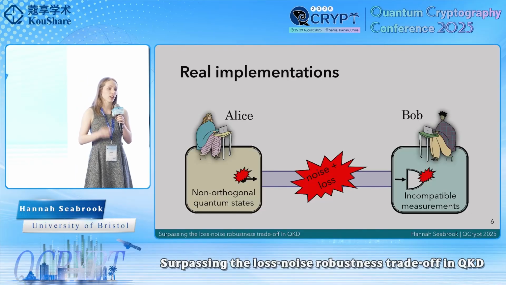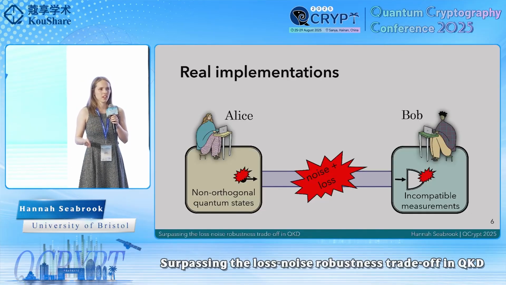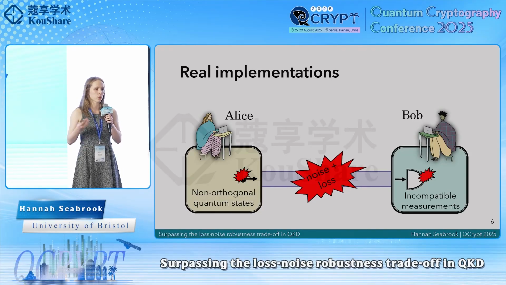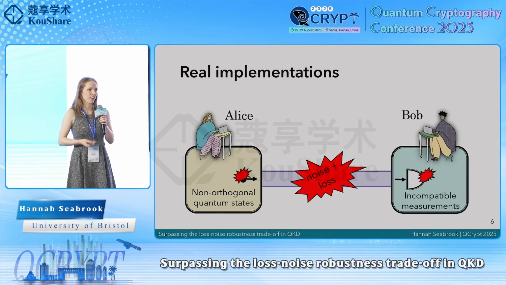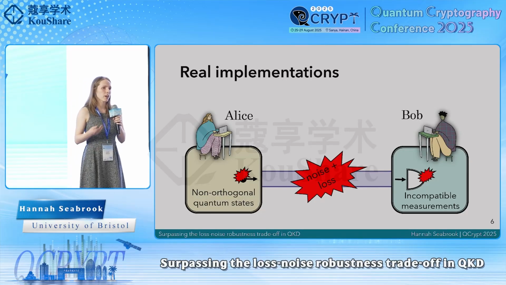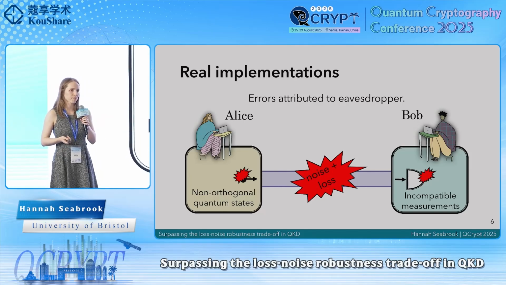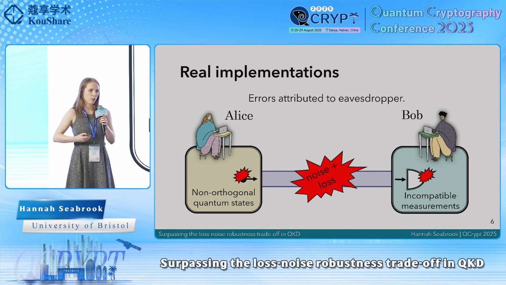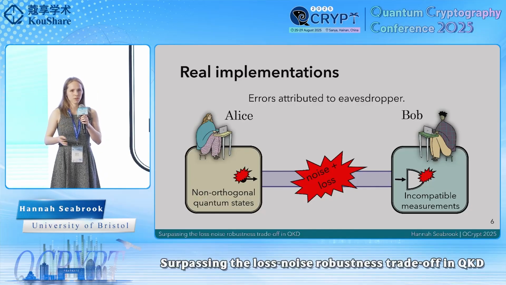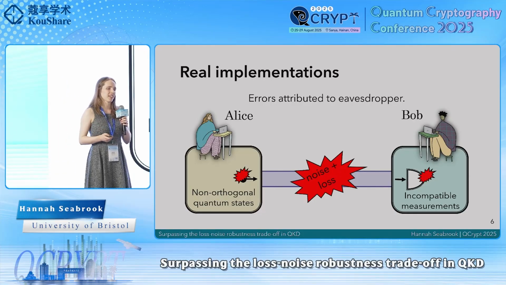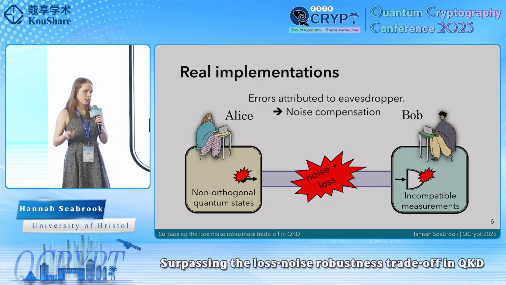Noise, on the other hand, transforms the states between Alice and Bob. So for example, the state of a polarization encoded qubit will rotate as it travels down an optical fiber due to the birefringence in that fiber. These transformations give rise to errors, which, because Alice and Bob don't know if there's an eavesdropper present, have to be attributed to an eavesdropper. These errors therefore lower the rate at which the key can be shared, and in the worst case, which is actually the most experimentally expected case, we actually get no key rate altogether. That is at least unless we employ noise compensation techniques.